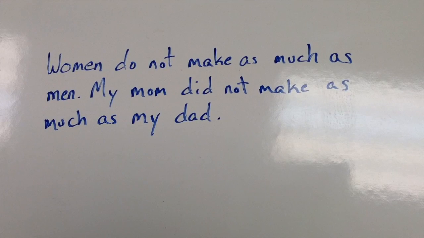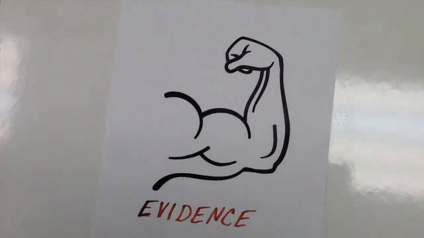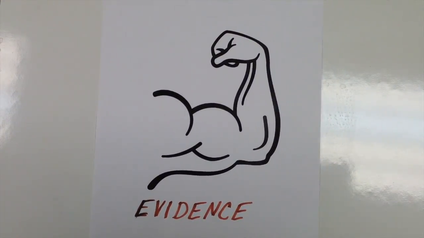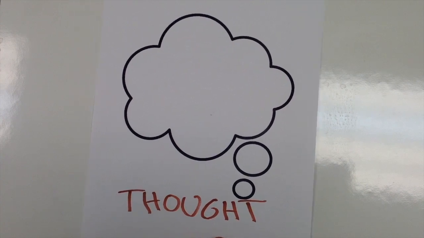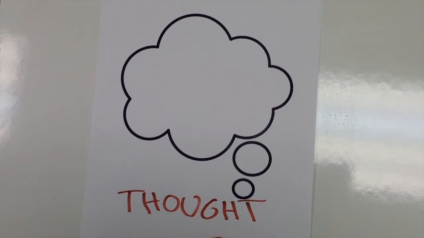Now, if we compare our final inference with what we started with, you'll definitely notice that we've got an inference with much stronger evidence, as well as a lot more depth of complexity in its thought. And that's exactly what these 4 steps are going to do for you. We could always go back and repeat these 4 steps. We could take a look at other evidence sources. We can take a look at maybe expanding some of our thought process and how we see the gender gap and what inferences we might be able to make about why there is a gender gap. But overall, this process is definitely going to help you be able to improve your inferences from start to finish.